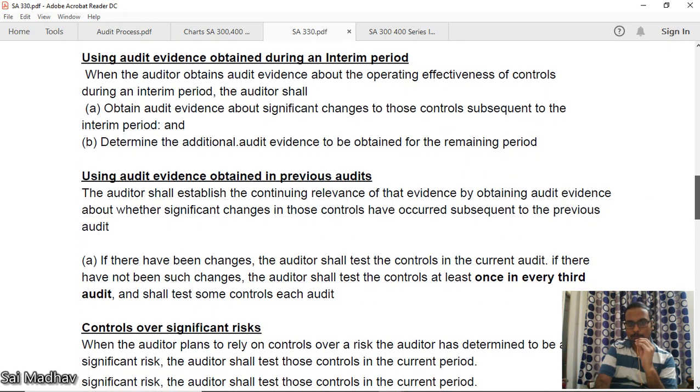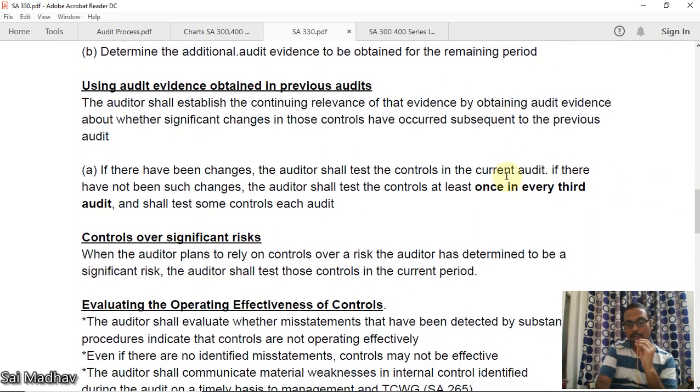Okay, now using audit evidence obtained in previous audits, for example, the last year you have also audited. Now, whether you can use that evidence or not, the auditor shall establish the continuing relevance of that evidence by obtaining audit evidence about whether significant changes in those controls have occurred or not. If there are any significant changes, you should perform again. If there are no significant changes, you can take that evidence. If there have been changes, the auditor shall test the controls in the current audit.